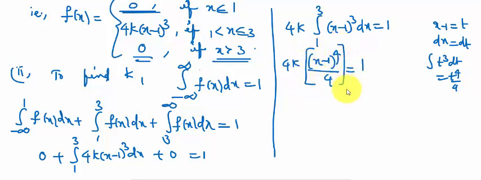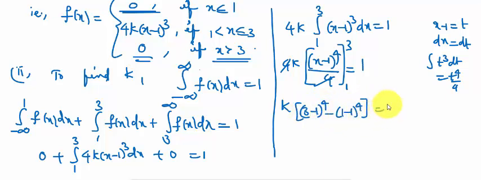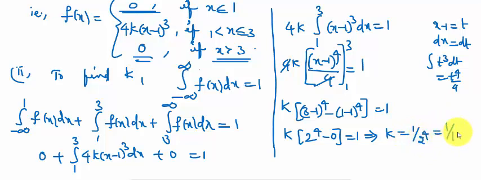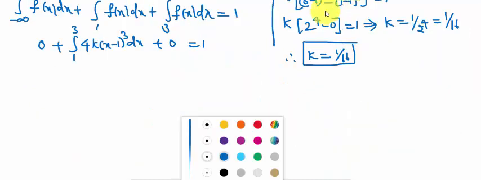So here 4k into (x minus 1) whole power 4 by 4 is equal to 1. Here the limits are 1 to 3. The 4s cancel. K into [(3 minus 1) whole power 4 minus (1 minus 1) whole power 4] is equal to 1. K into 2 power 4 minus 0 is equal to 1. That implies the k value is 1 by 2 power 4, equal to 1 by 16. Therefore, k equal to 1 by 16 is the value for the probability density function.